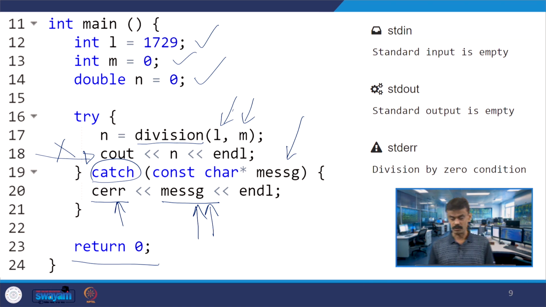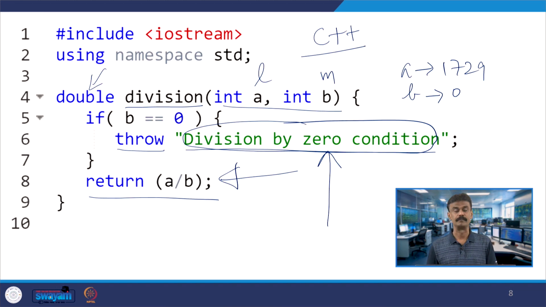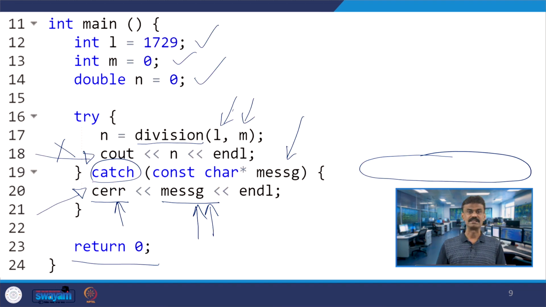When I run the code, the input is empty and the output is also empty. There is no output, I am not getting any n value. Here you can see the standard error, because you are printing with cerr, the message is "division by 0 condition". If you look at line 16, which is a try block, the try block is like usual code. It works like a function, without any argument notation, or you can say it is a keyword, and that is a block.